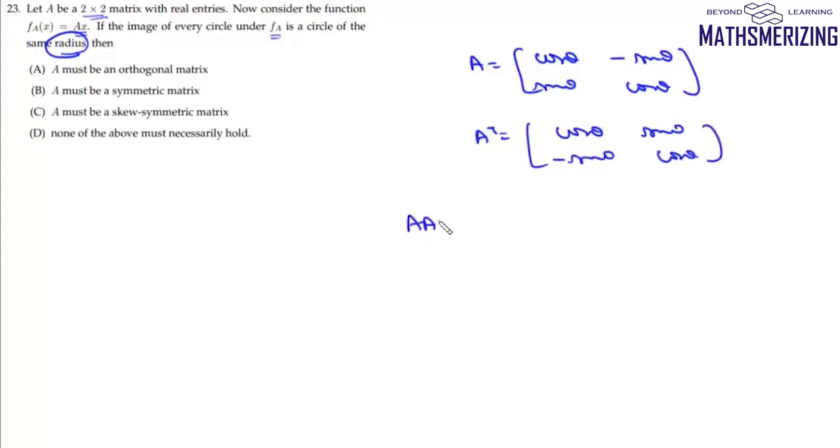Now we'll multiply them, A into A transpose. Then it'll be cos square theta plus sin square theta, so it'll be 1, and then cos theta sin theta minus sin theta cos theta, 0. Again here it'll be 0, and then finally it'll be sin square theta plus cos square theta, which is 1. So A into A transpose is equal to I. That means A must be an orthogonal matrix, and that's your option number A.